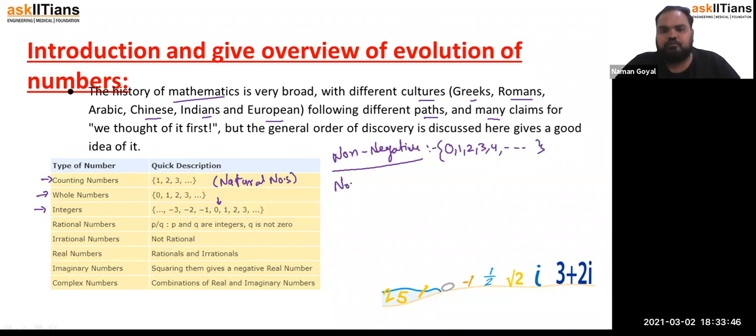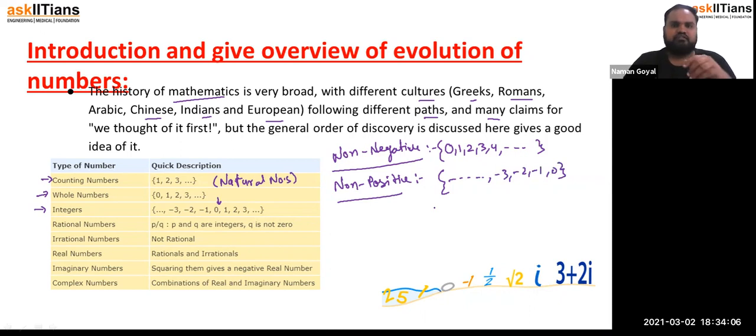And non-positive means those which are not positive. It doesn't mean negative integers only. So the numbers are from minus infinity, -3, -2, -1, up to 0. Zero is non-negative as well as non-positive.